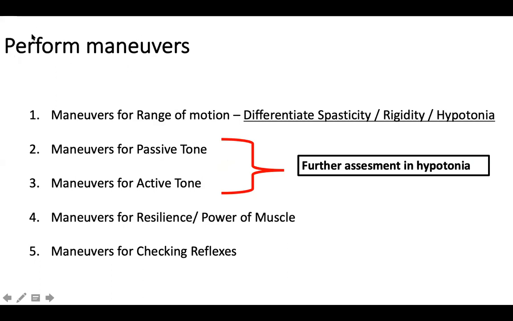The first thing that we do in the maneuvers is check the range of motion. Just like we do in orthopedics, you flex, you extend, you abduct, you adduct, and you see whether the range of motion is restricted.